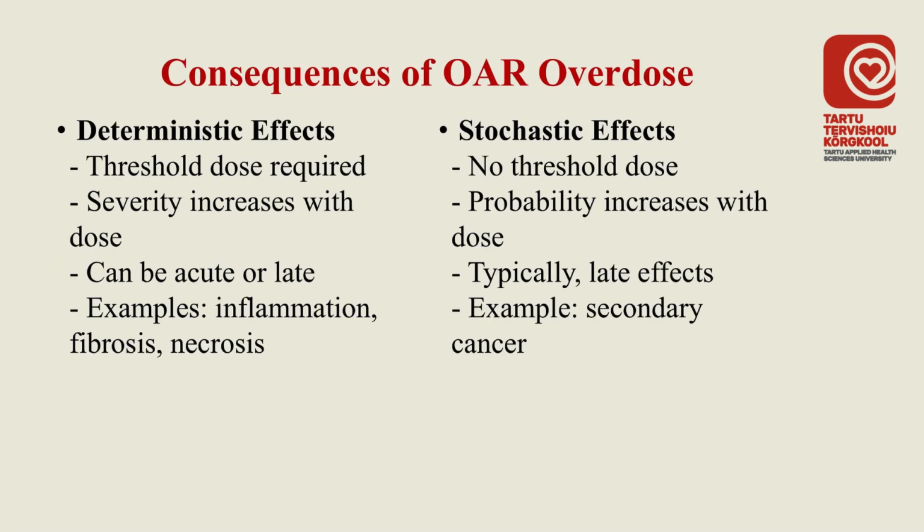Deterministic effects can occur as both acute and late effects, depending on the tissue and dose. For example, inflammation may appear early, while fibrosis develops later. Stochastic effects, on the other hand, are typically late effects, often appearing years after exposure. The most important example is radiation-induced secondary cancer.